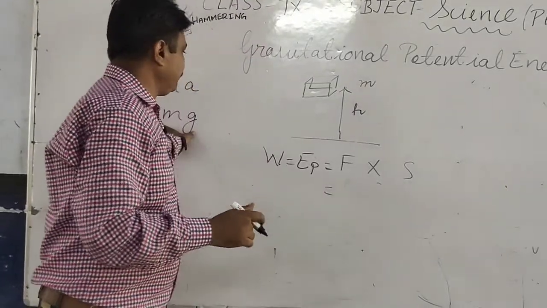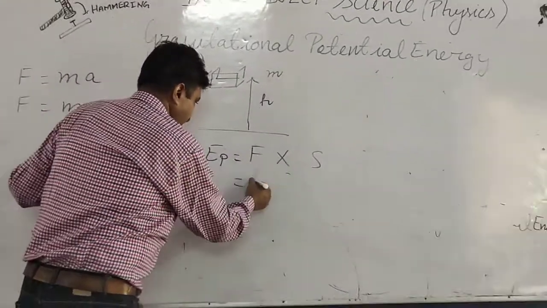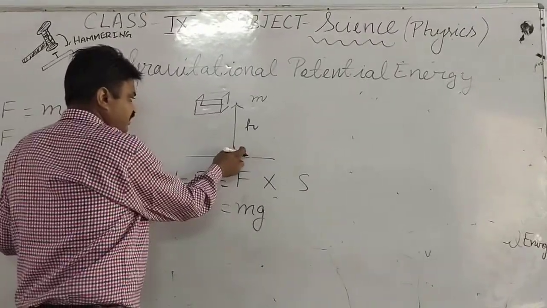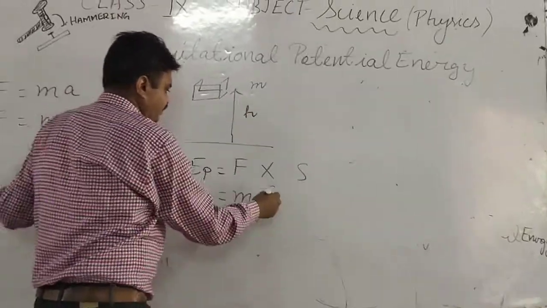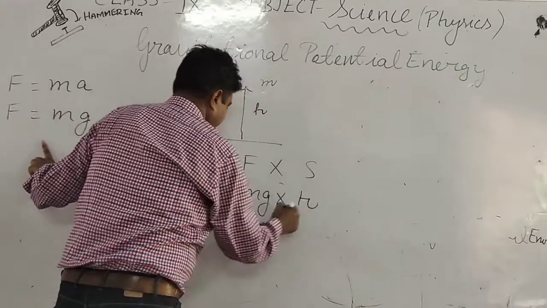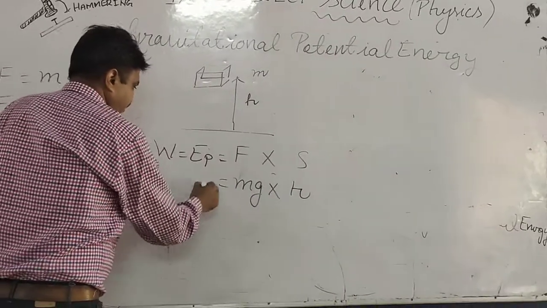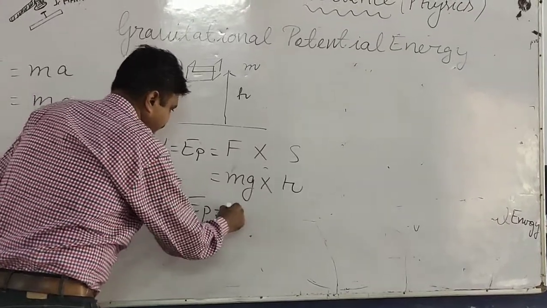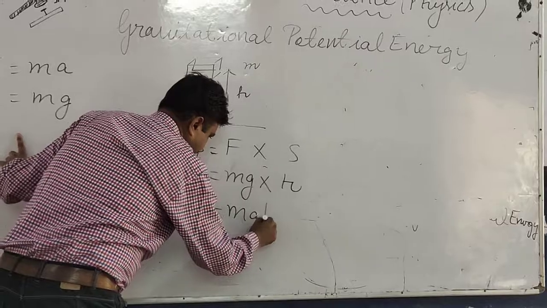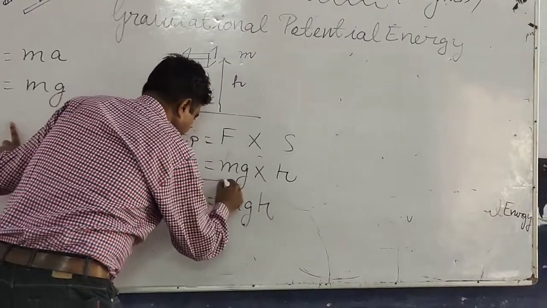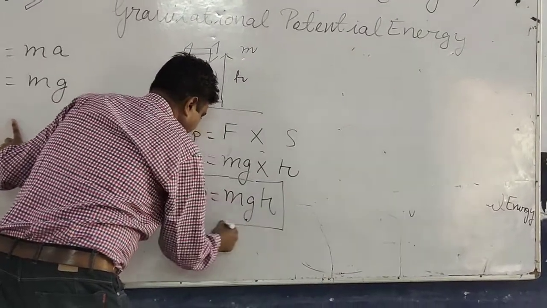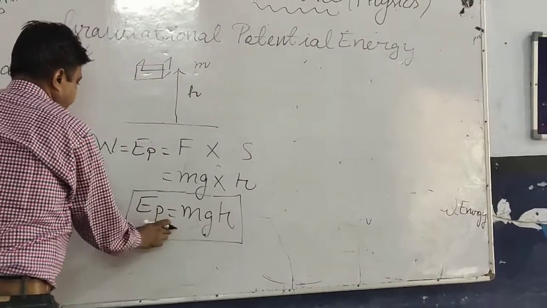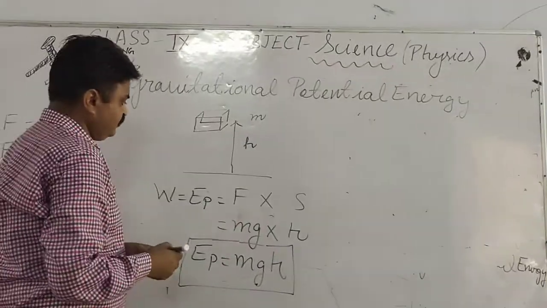So this value we will put here in the case of force, which is mg. And here the object is covering a particular height, that is h. So the formula you get for potential energy is mgh. So this is the derivation, example and definition of potential energy, student.